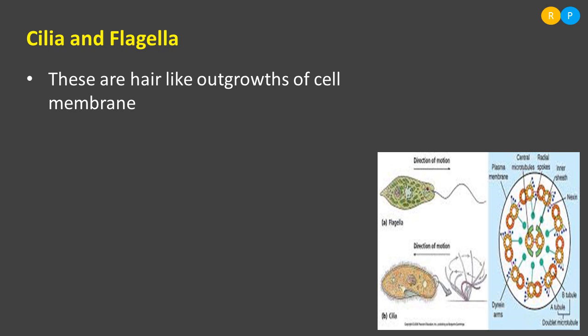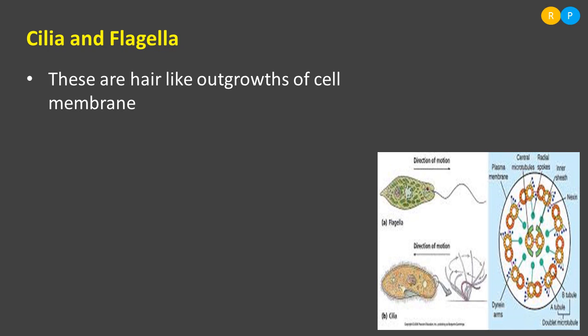You just look into the diagram here. You can find some of the protista on the screen. The first example is euglena and the second one is paramecium. Euglena is showing the flagella for locomotion and paramecium consists of cilia for movement.